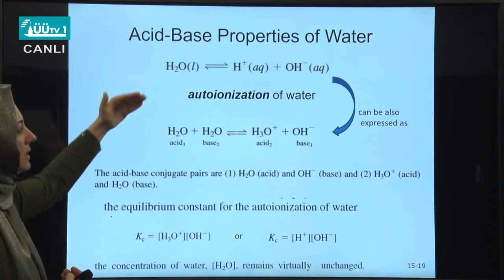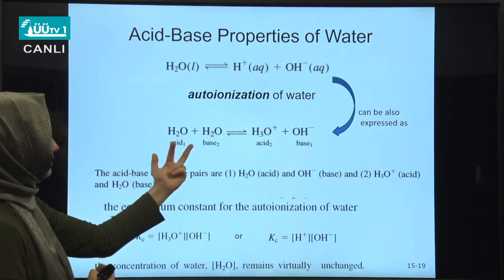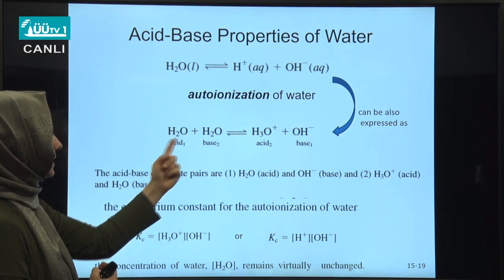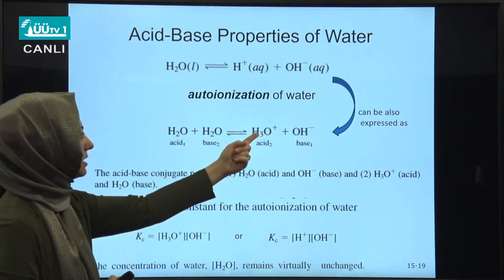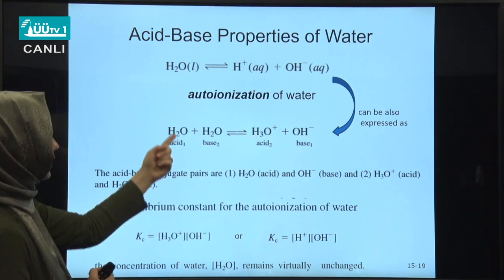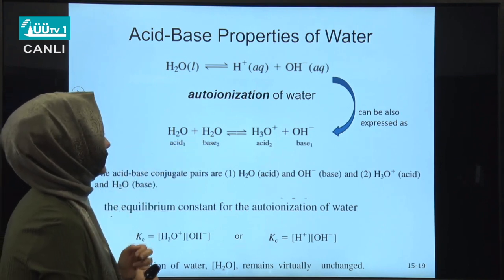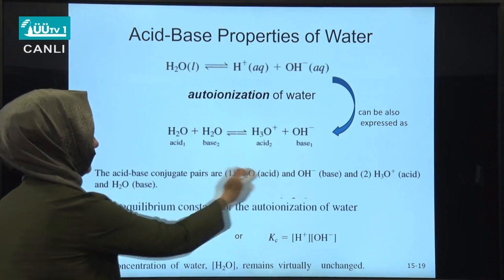are actually similar expressions. We can see here that one molecule of water takes one proton from the other water molecule and it becomes hydronium plus. That is why it is like an acid here. And the other one is behaving like a base. And these are the conjugate acid and base pairs, as you see.